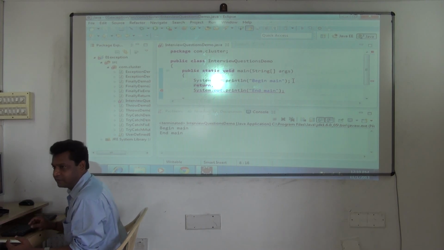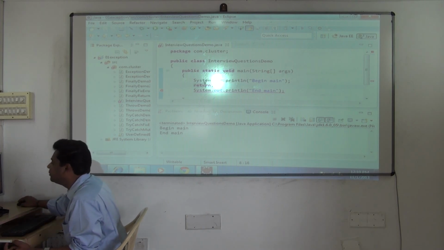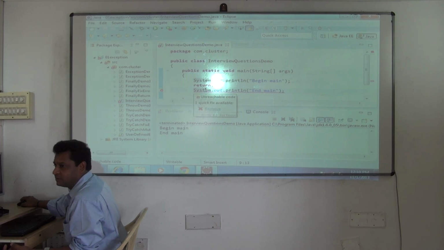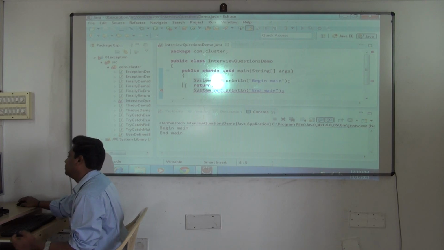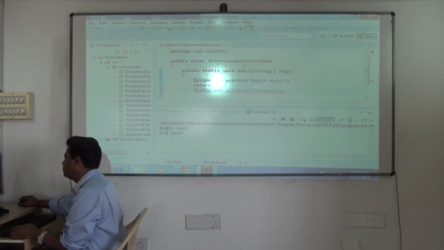So the return type is void. But it gives me an error because below return you can't write any statement. So it gives me a compilation error. Why? See there, unreachable code. Very clearly it tells. So I'll comment this. But now fine, no problem.